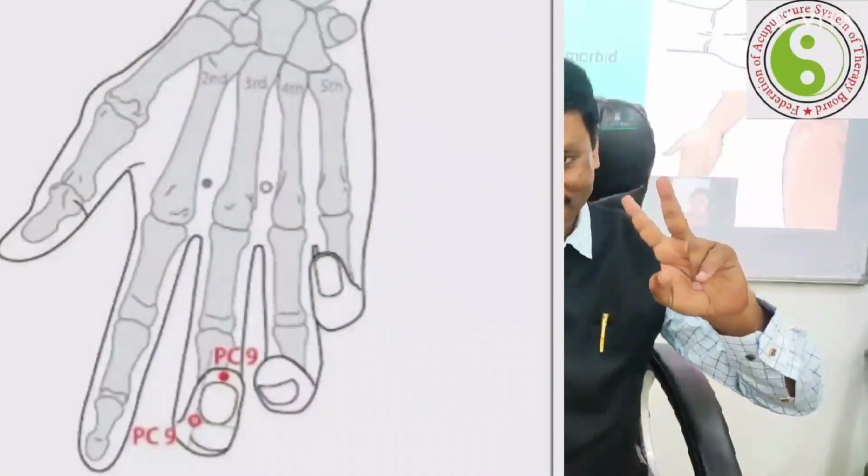The pericardium 9 has 2 locations, equivalent to 4 points. Sir, how is that possible? Let me see. One by one, the locations. Point 1: 0.1 chun proximal to the radial corner of the nail base of the middle finger is known as Zhongchong, number 1.